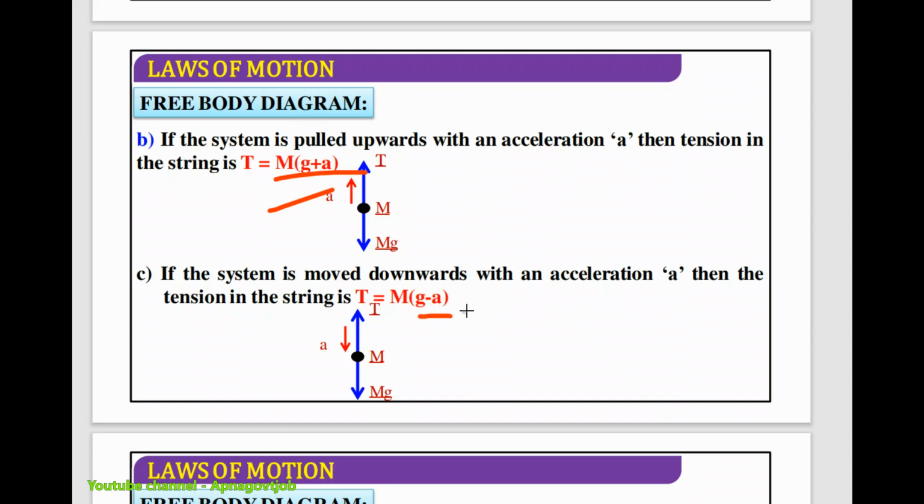Whenever downward, then g minus a will happen. So this thing you know, so don't learn by heart. Understand the concept, understand the things, and then apply it into the formula, right? Definitely. Second point is your calculation speed.